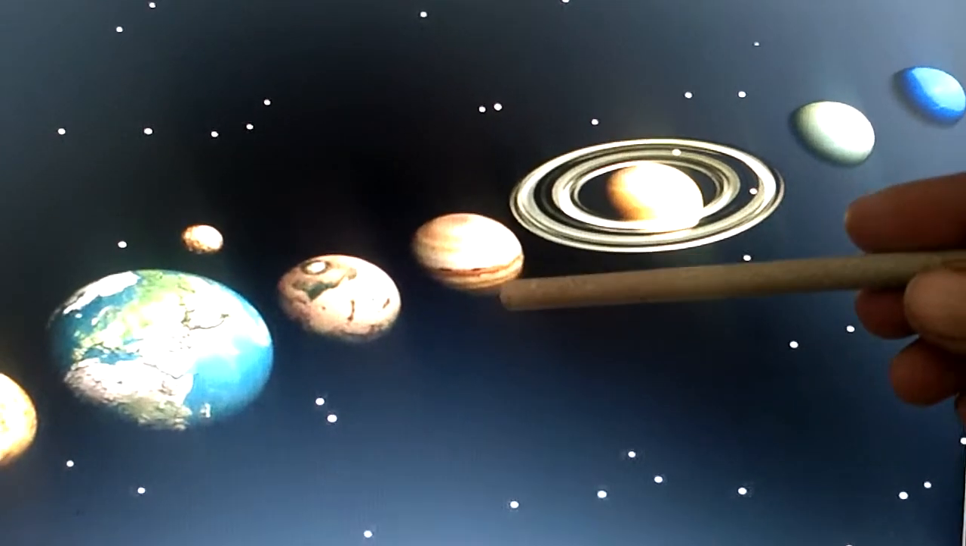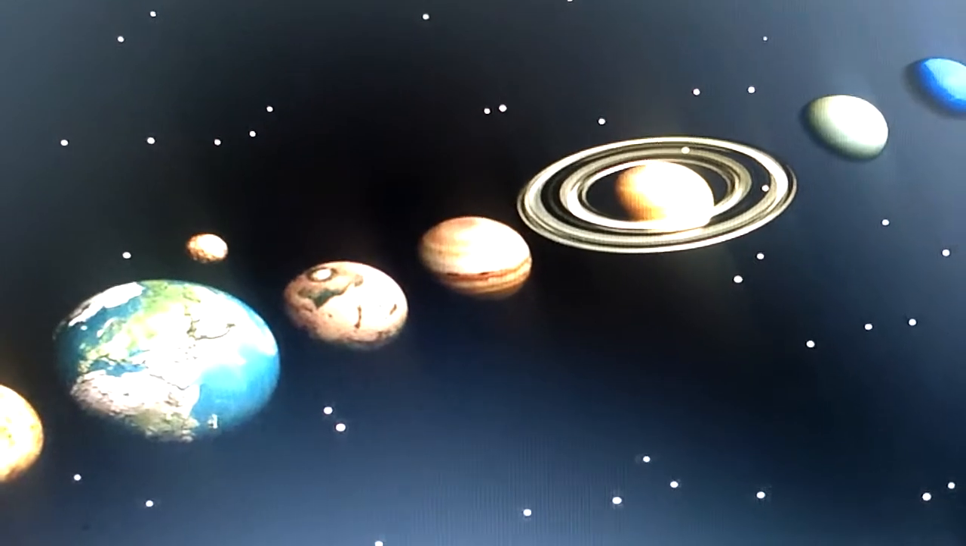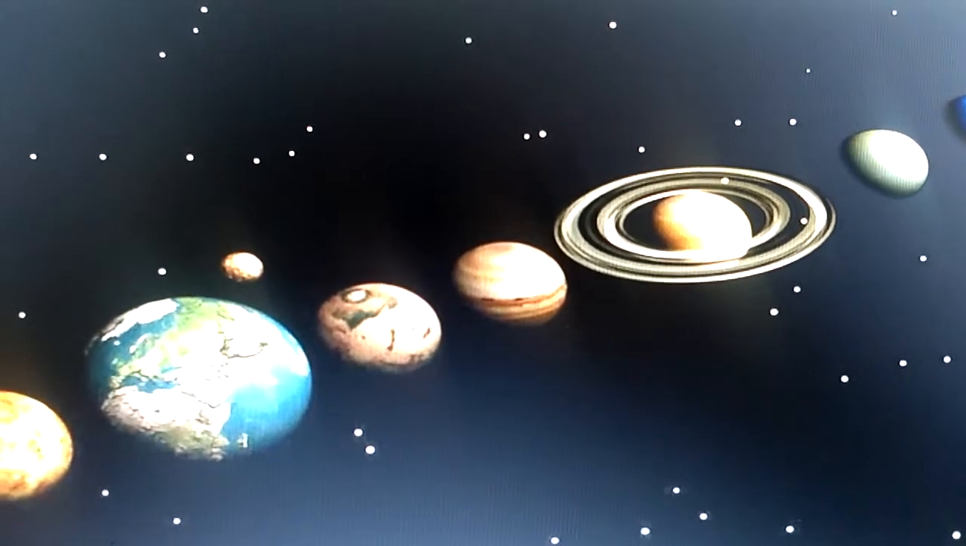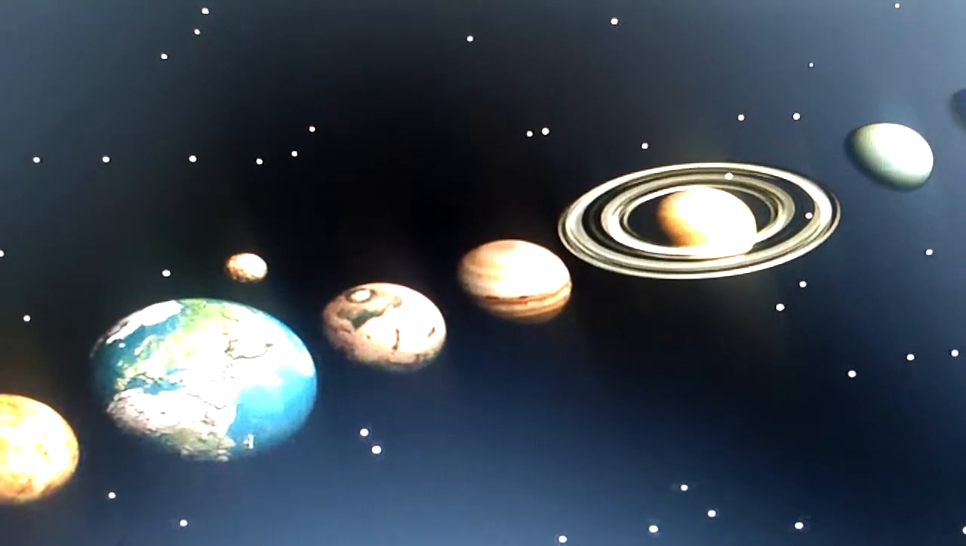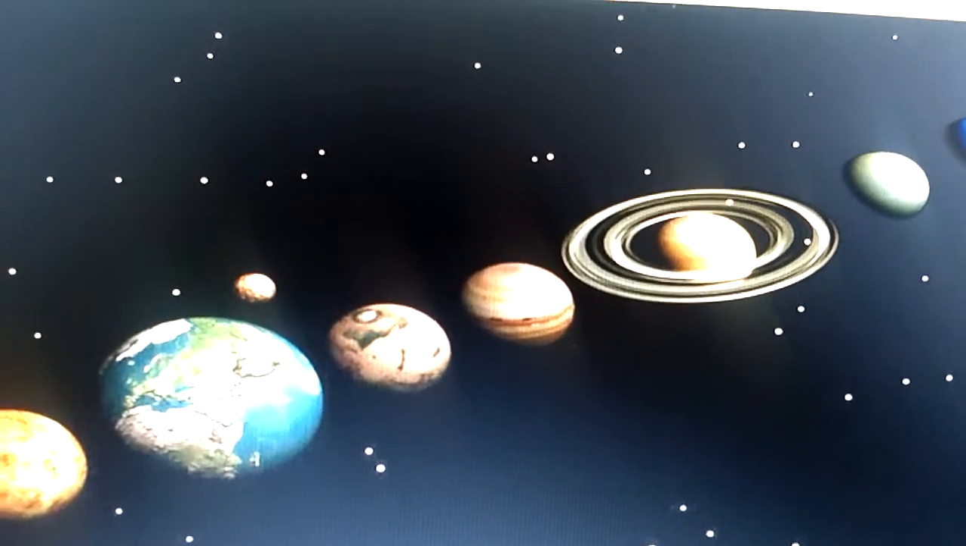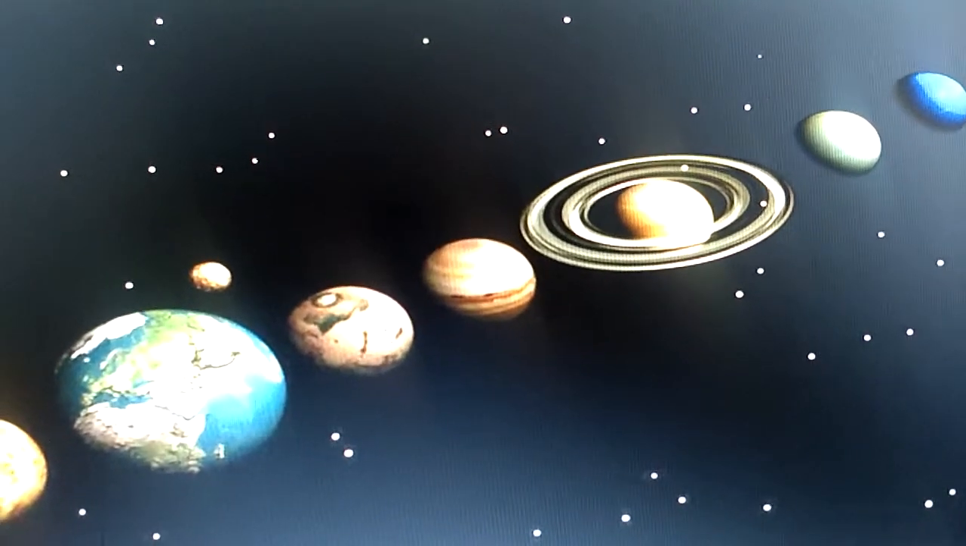Here you can see, children, Jupiter, Saturn, Uranus and Neptune comprise more gaseous matter than solid rock, and so they are also called the gas giants.